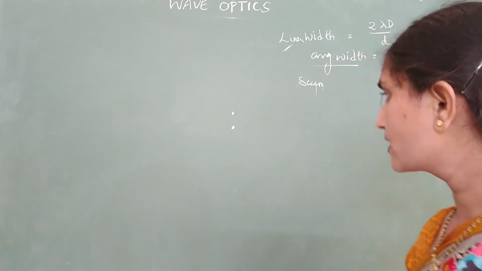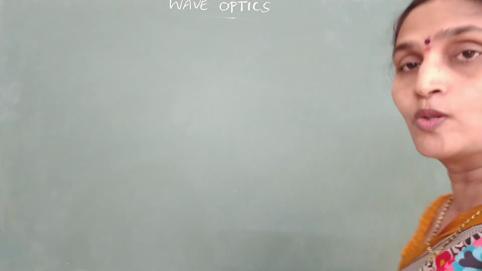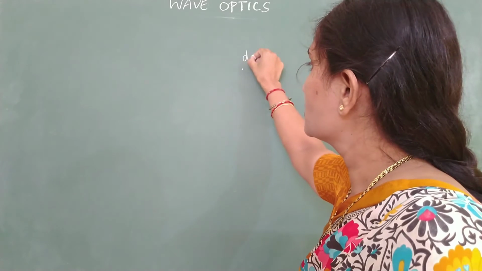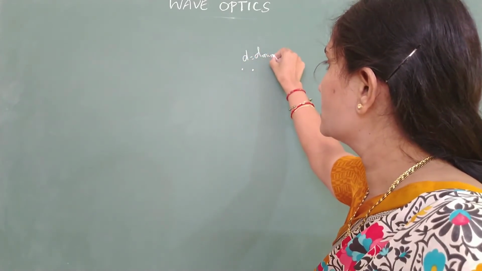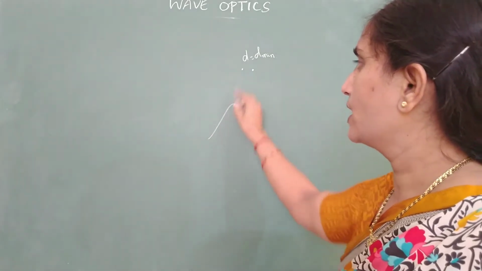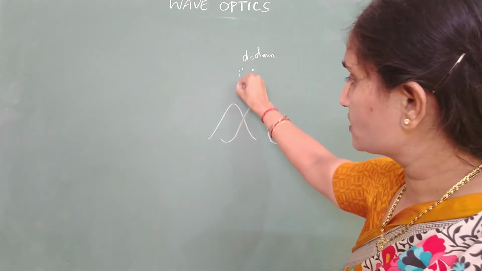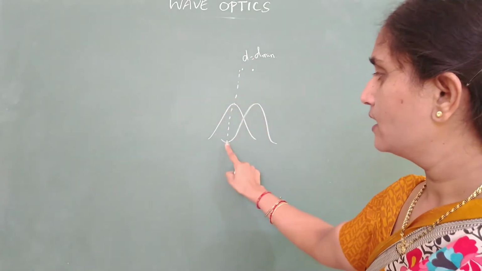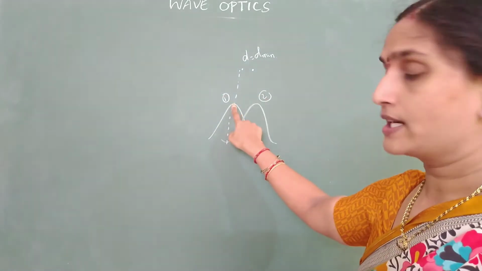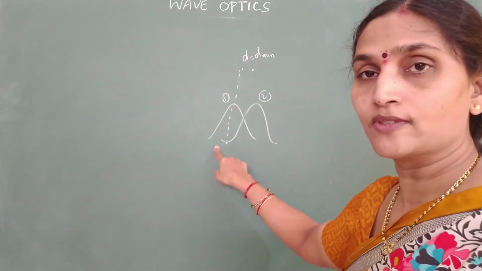And according to Rayleigh's criteria, there should be some minimum distance between two objects to be just resolved. When do you call it just resolved? If this is the minimum distance between two closely spaced objects, and when it passes through the objective lens, you are getting the diffraction pattern such that the maximum of the first one coincides with the first minimum of the other. If I number this 1 and 2, the maximum of the first object is coinciding with the first minimum of the second.